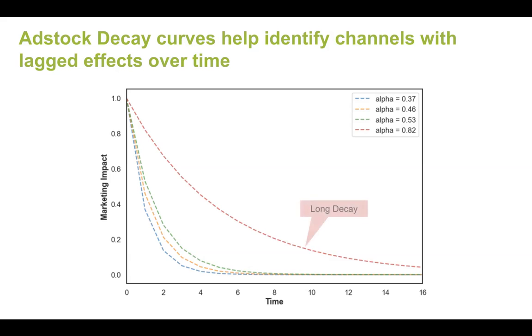So as you can see here, this red line represents a channel that has a fairly long decay of about 0.82. So this is a channel where we might be able to pull spending back a little bit and squeeze a little more efficiency out of it. By comparison, the channel represented here in the blue line has a much shorter decay of about 2 weeks. So we still might be able to get some additional efficiency from this channel, but it wouldn't be as much as if the decay was a lot longer.